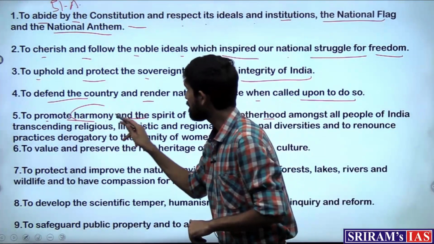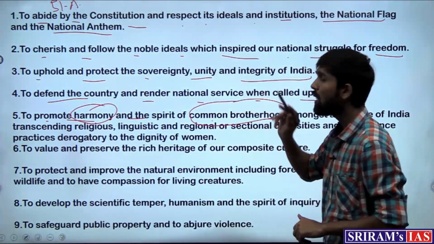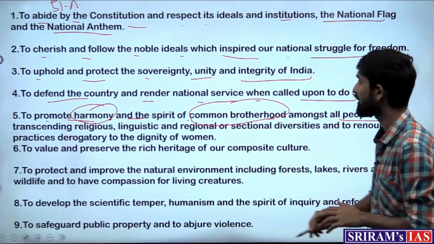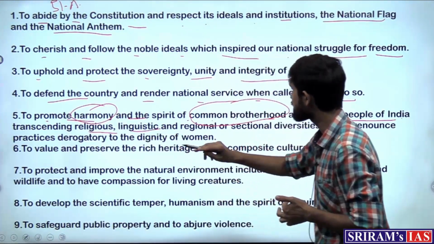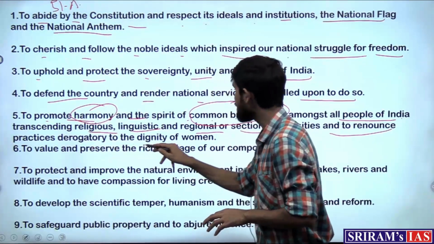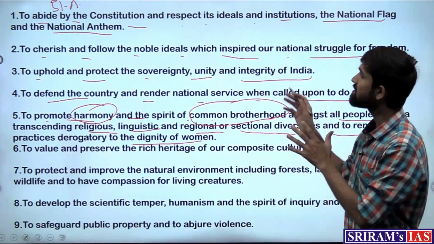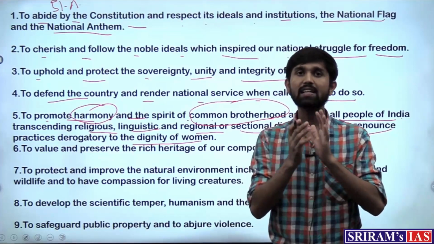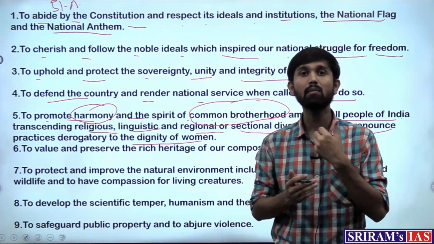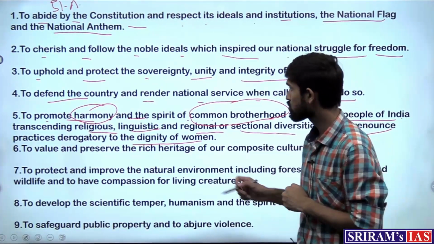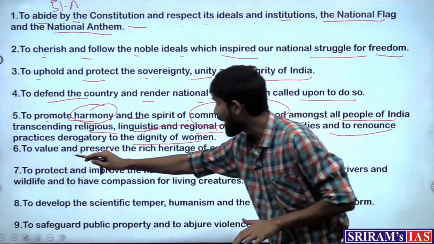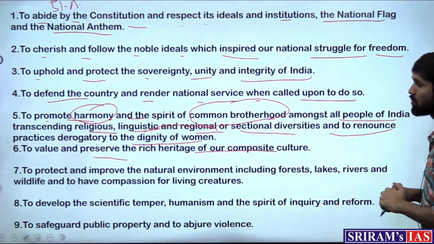Harmony is peace, and common brotherhood, what we call bhaichara in Hindi. So to promote the spirit of common brotherhood amongst all people of India, transcending religious, linguistic, regional or sectional diversities, and to renounce practices derogatory to the dignity of women. So as we can see from the wordings of the fundamental duties, they urge the citizens of the country to lead a better life and to exist in the society in a more dignified way. So it asks them to shun all the discriminations, to live in harmony, to respect women, to value and preserve the rich heritage of our composite culture.